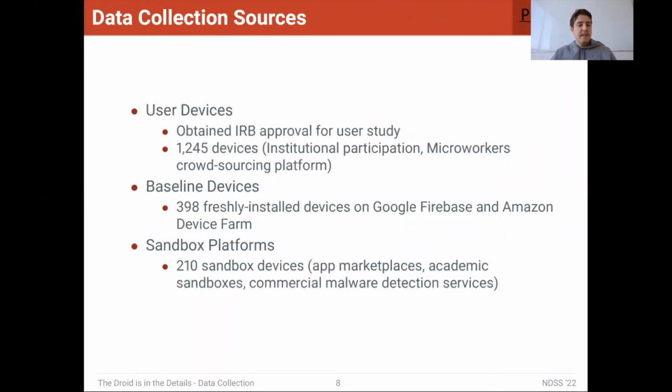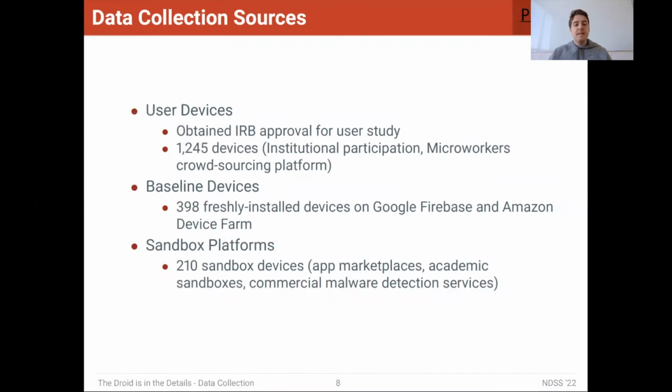So using this agent, we ran 3 different data collection exercises. The first was a user study for which we obtained an IRB approval, and we collected data from over 1,200 devices from members of our university, as well as workers on the MicroWorkers crowdsourcing platform. Next, we got data on almost 400 freshly installed devices from Google Firebase and Amazon Device Farm.